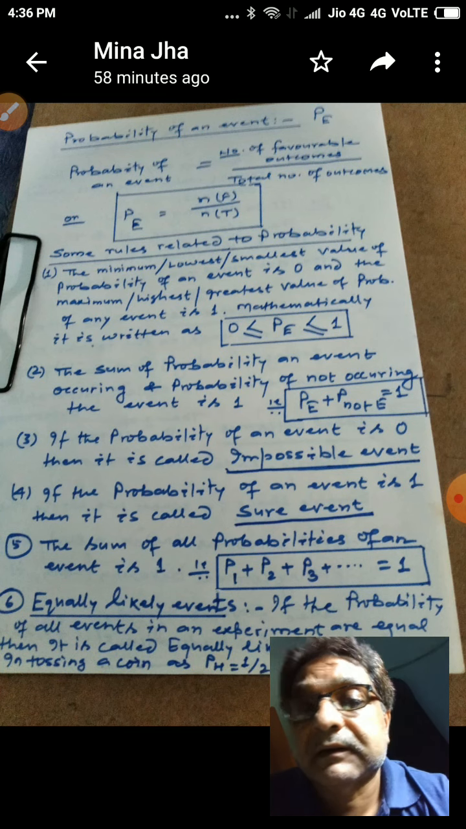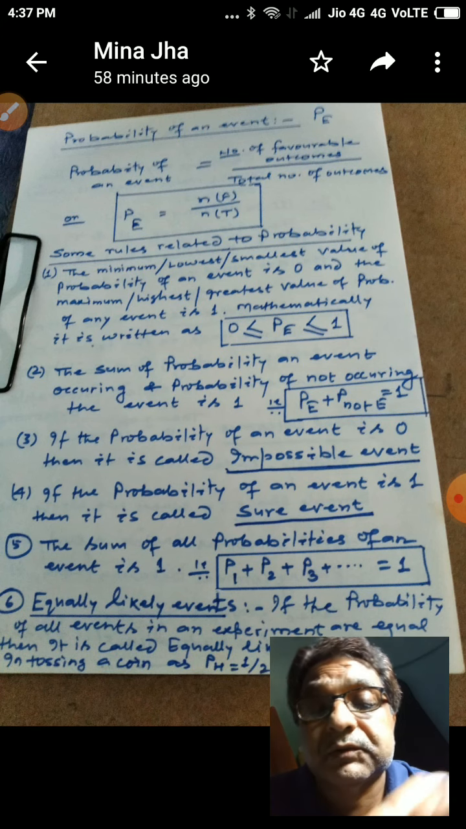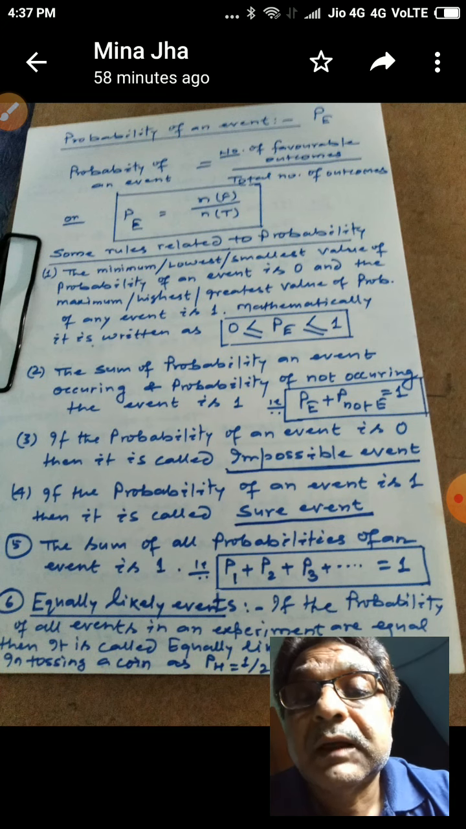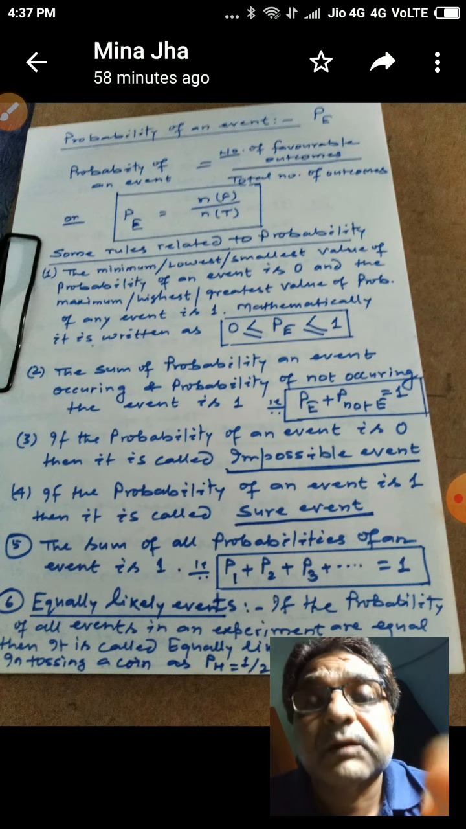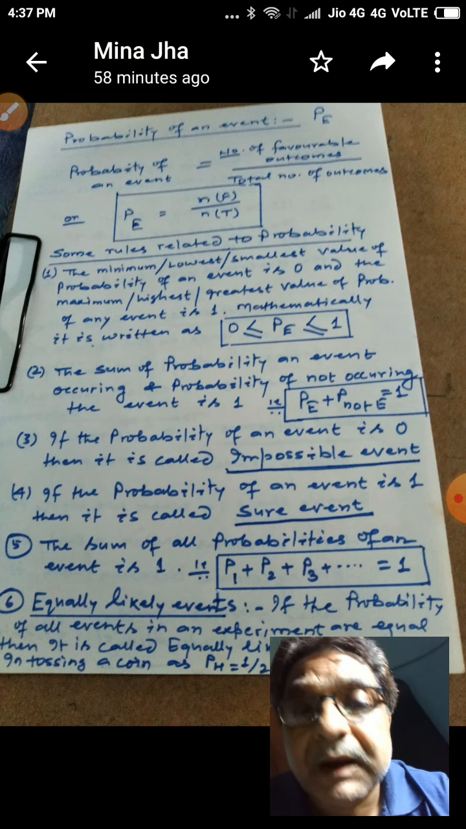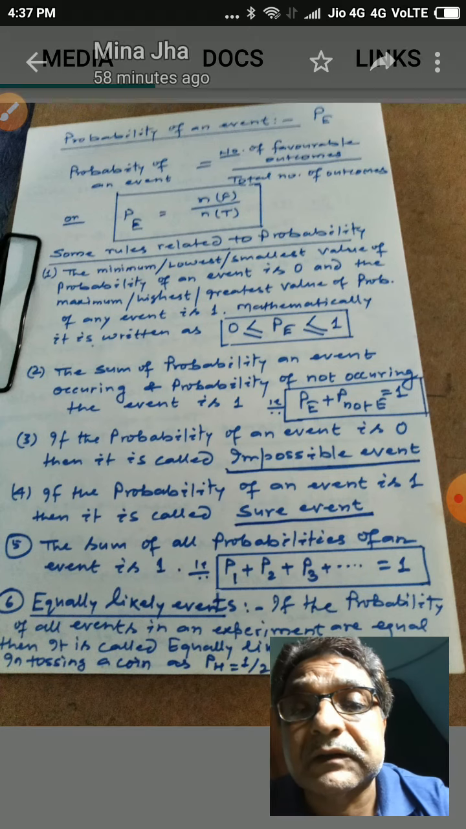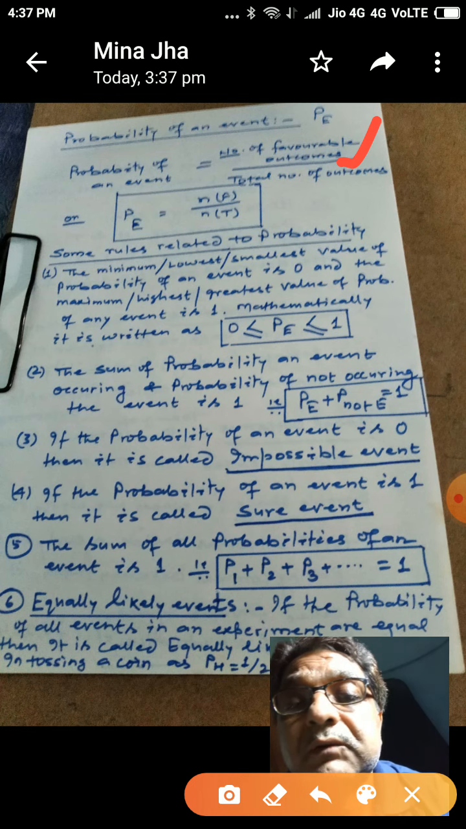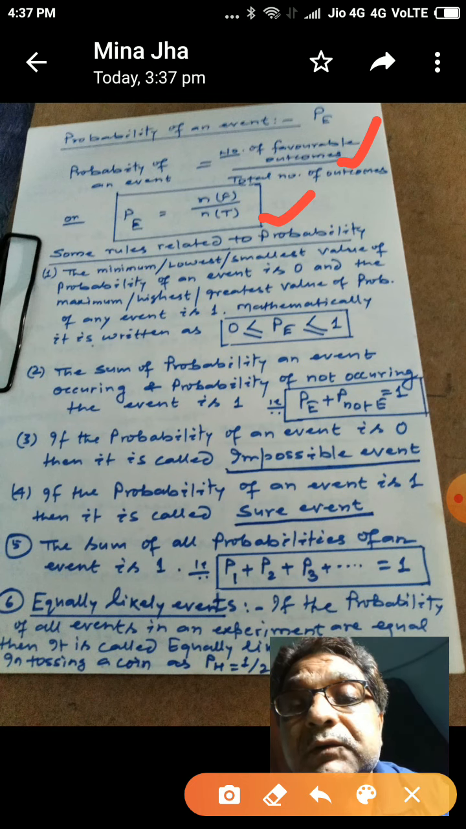Symbolically, we may write P(E), the probability of an event, as equal to NF by NT. N is number of, F stands for favorable outcomes. So NF means the number of favorable outcomes, and NT means the total number of outcomes. So either we recall this in language, to calculate the probability, or symbolically we may use this.